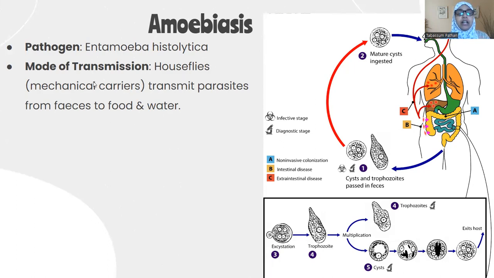Okay, how does one get amoebiasis? Because of, again, house flies, not mosquitoes, because of house flies. So there's a difference between this. जिसको हम मक्खी बुलाते हैं. So mechanical, they are the ones that will carry this protist. They will transfer the parasite from the feces to food and water. Yes, if you have any contaminated food or any contaminated water, which got contaminated with feces, then chances of that food and water having this parasite is high.